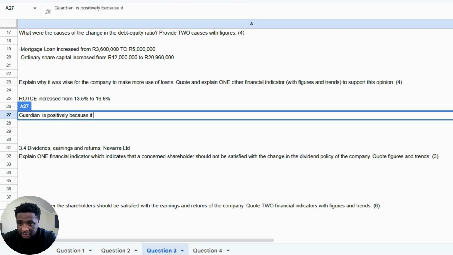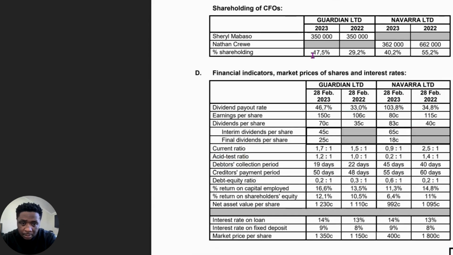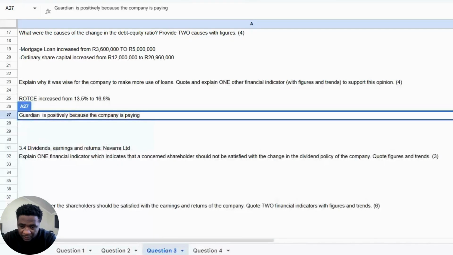because the company is paying an interest rate, it's paying 14% interest on loans and generates a return of 16.6% on these funds.